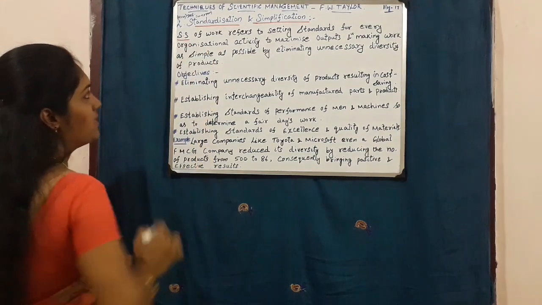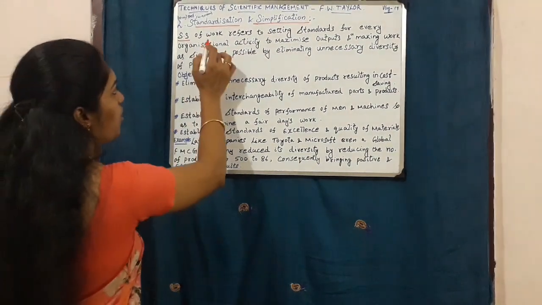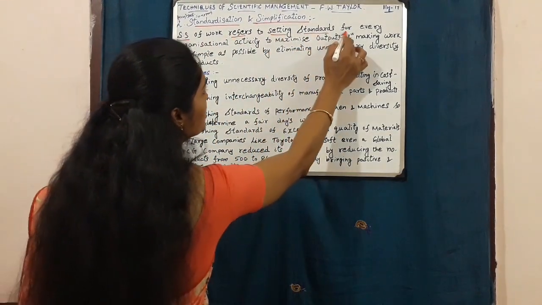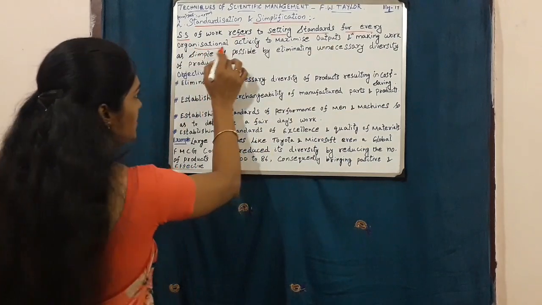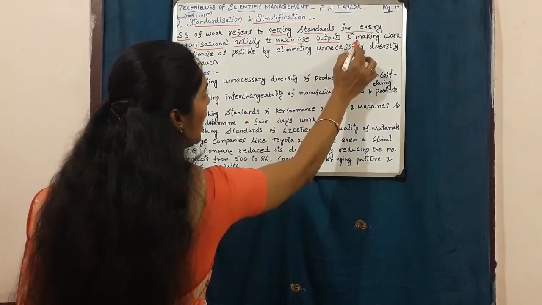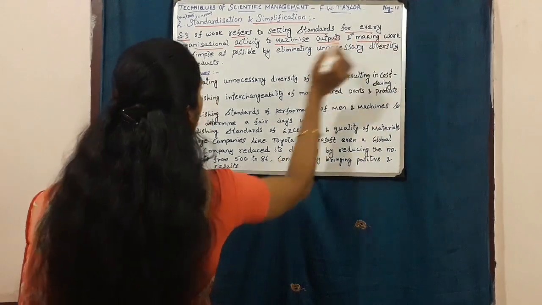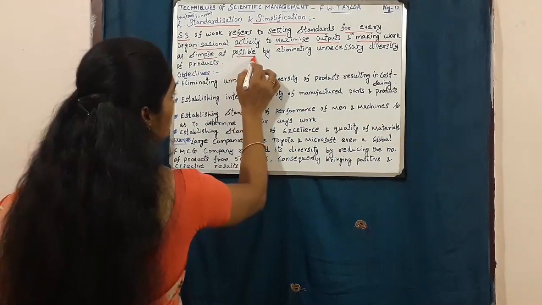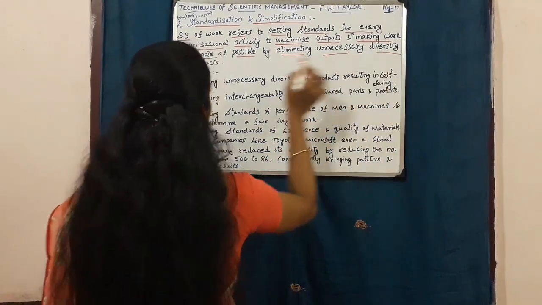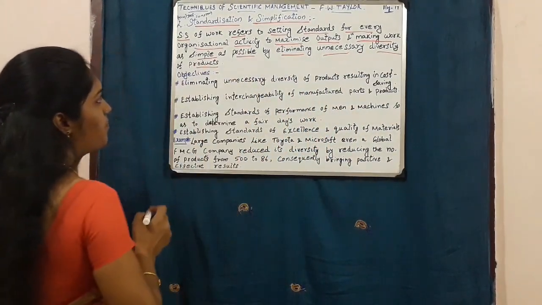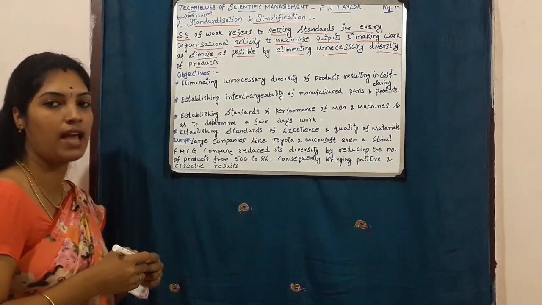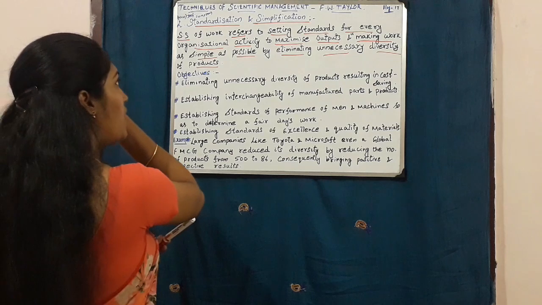Standardization and simplification of work refers to setting standards for every organizational activity to maximize outputs and making work as simple as possible by eliminating unnecessary diversity of products. So this is how we can define standardization and simplification.